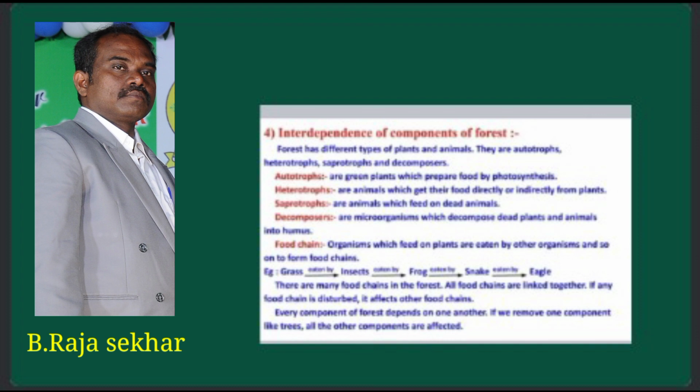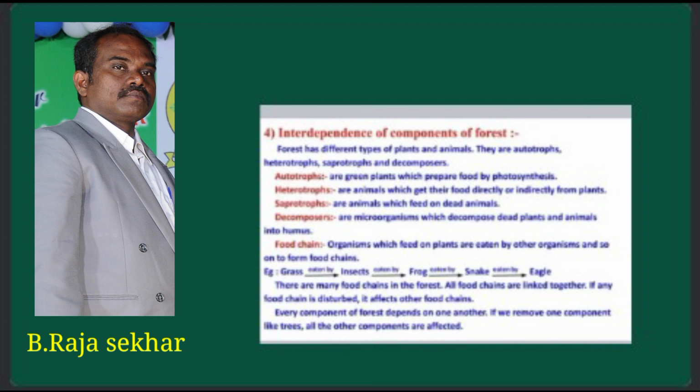The animals which eat flesh of other animals are called carnivores. Carnivore examples like tiger, lion, fox, etc. Omnivores, the third category. Omnivores means the animals which eat both plant and animal products.